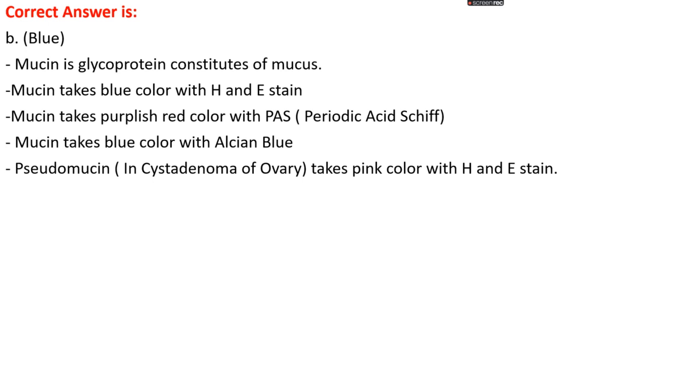Mucin takes a blue color with hematoxylin and eosin stain, while it takes a purplish red color with the periodic acid Schiff stain. Mucin also takes blue color with Alcian blue dyes, while pseudomucin, which is mainly seen in cases like cystadenoma of the ovary, takes pink color with H and E stain.